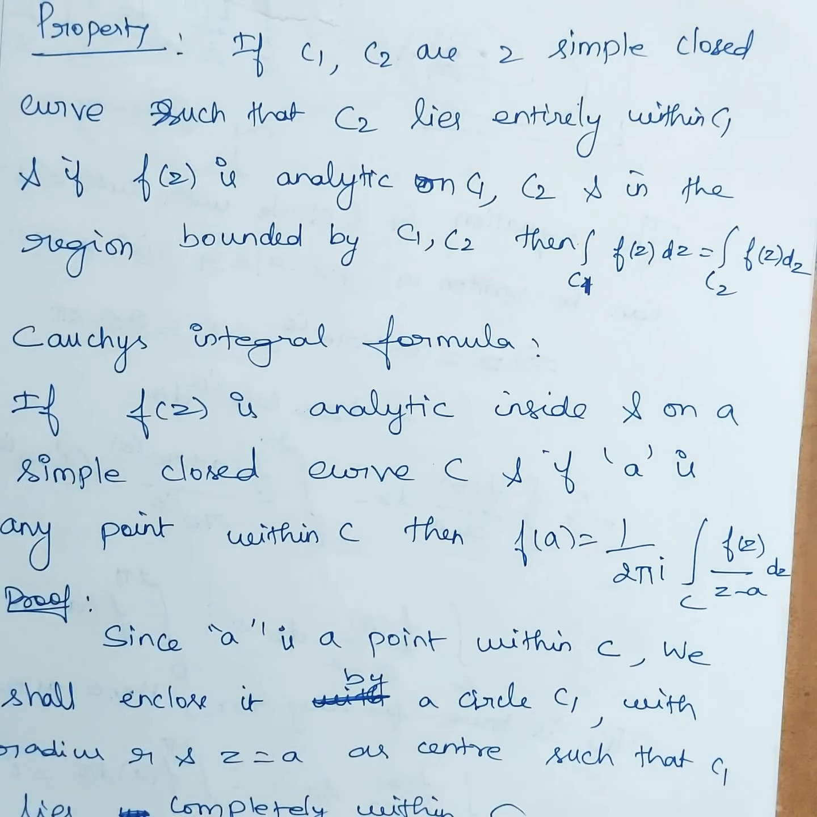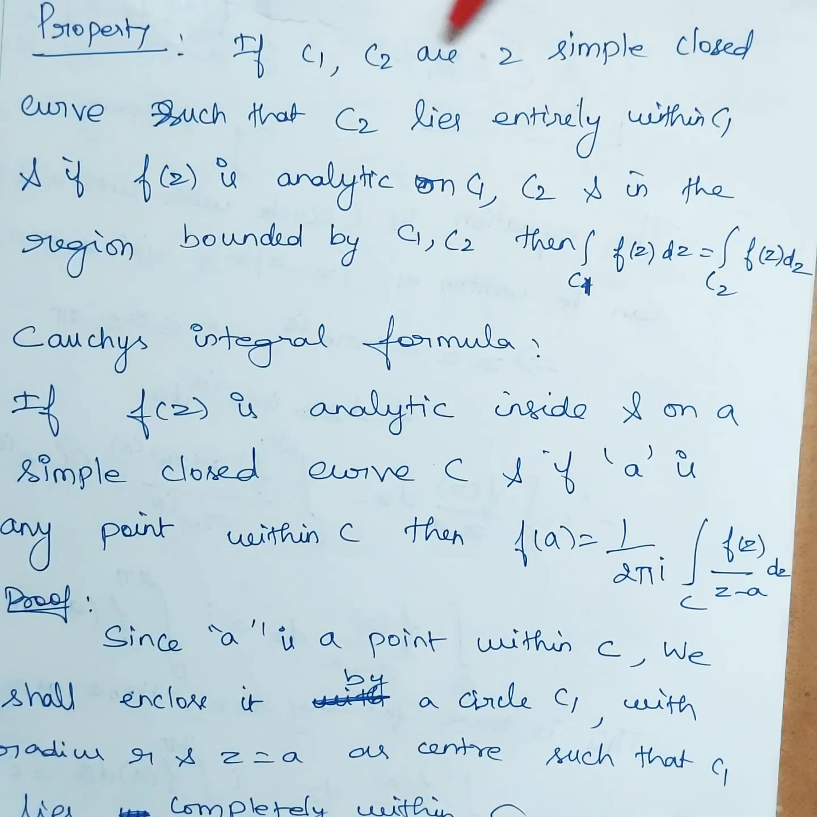And we have a property that follows from that. So the property, I'll read the statement. If C1 and C2 are two simple closed curves such that C2 lies entirely within C1. There are two simple closed curves, one curve lies entirely within the second curve.